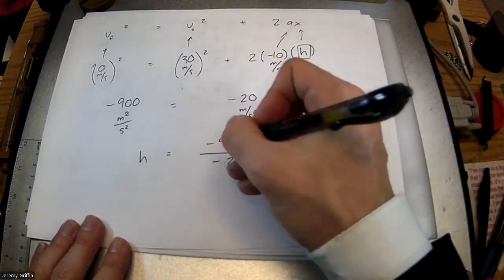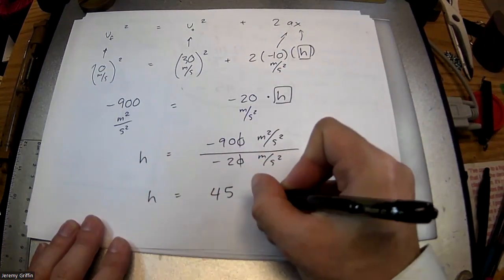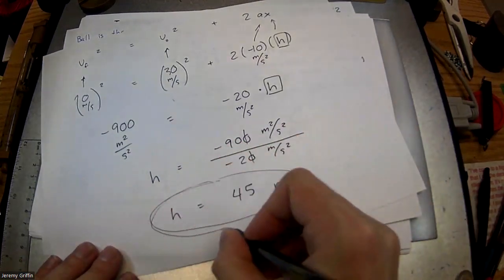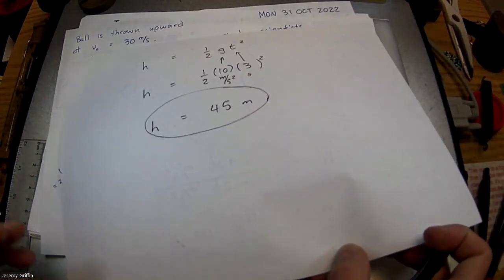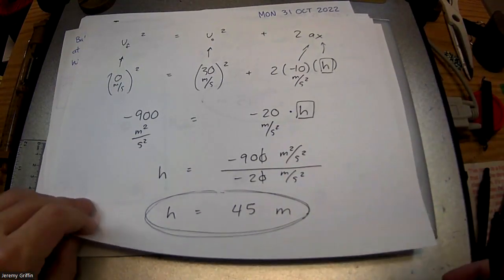45 and the unit is meter. That's the same thing we got by counting second by second. Falls 45 meters in 3 seconds, or using this approach, it rises to a height of 45 meters. Same thing. Right? But you know what?